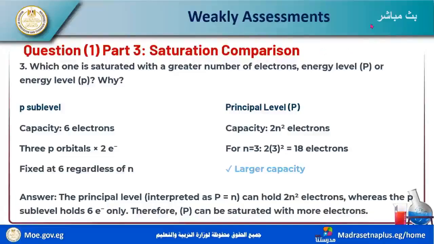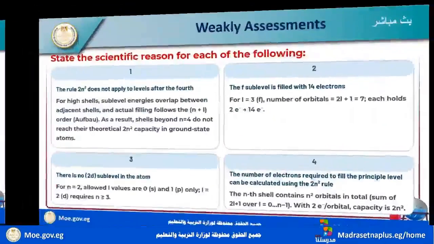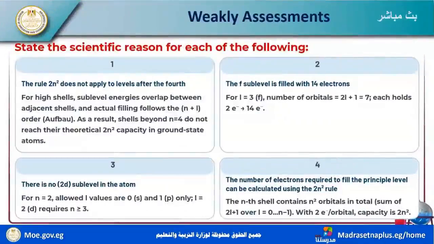This is the answer: a principal level such as P with its n can hold 2n squared electrons, whereas the p sublevel holds 6 electrons only. Therefore, the principal level can be saturated with more electrons. Okay, we know the difference between the electrons in the p sublevel and the principal levels.